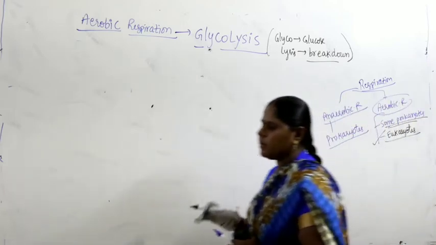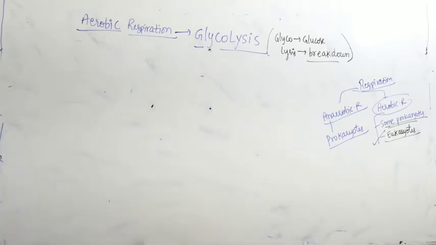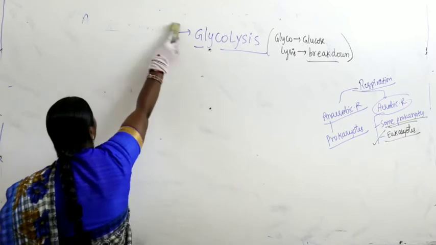Now let us talk about glycolysis. Glycolysis was given by the scientists. So we are in aerobic respiration.